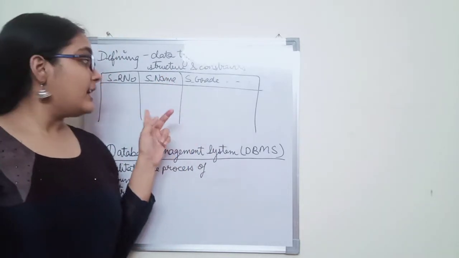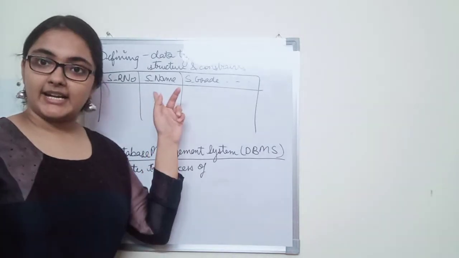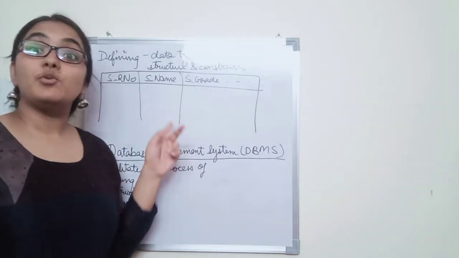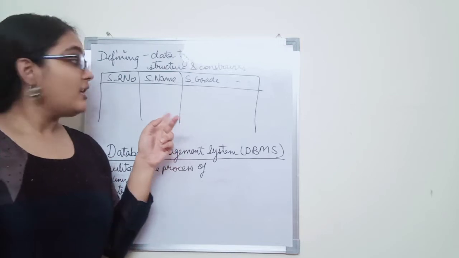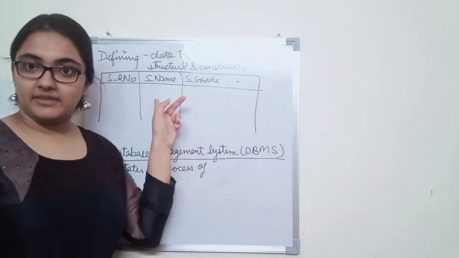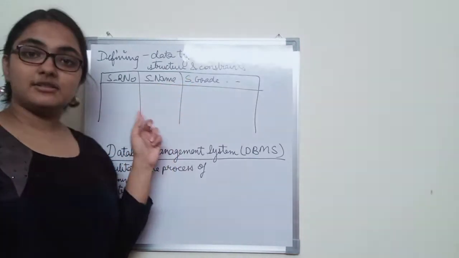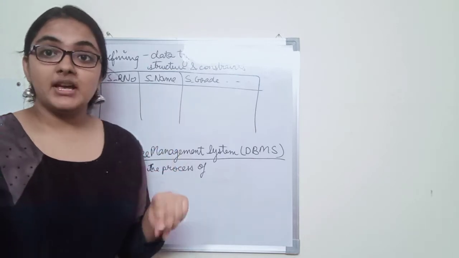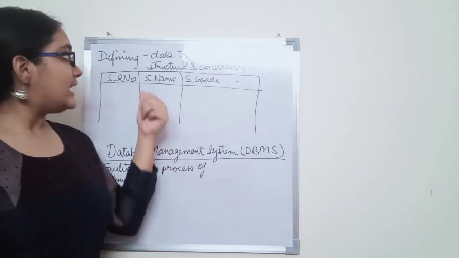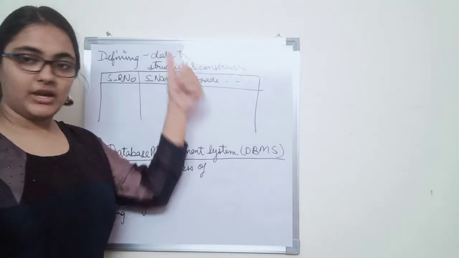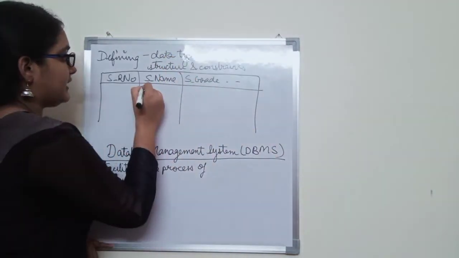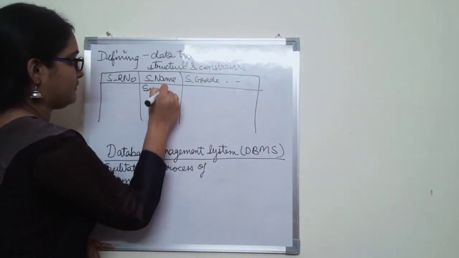So in this way we are specifying the data type, that is the type of data that we want to store in the database, or in the particular attribute that we are specifying. So we are restricting student name to be only of the type string of characters. So that is specifying the data type. Let us say his name is Smith.